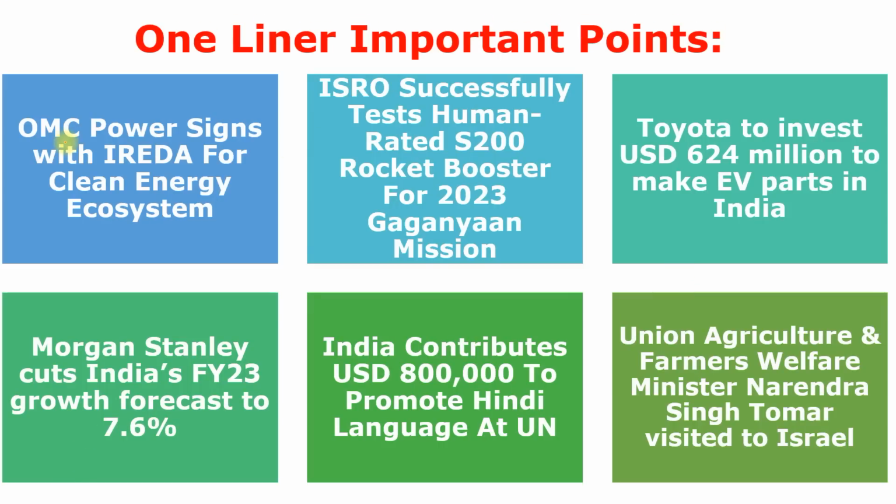Here is the first. OMC Power signs an agreement with IREDA for clean energy ecosystem. OMC stands for Omni Grid Micropower, who signed a MOU with IREDA. It is Indian Renewable Energy Development Agency, so that clean energy ecosystem can be generated, especially in the rural area.